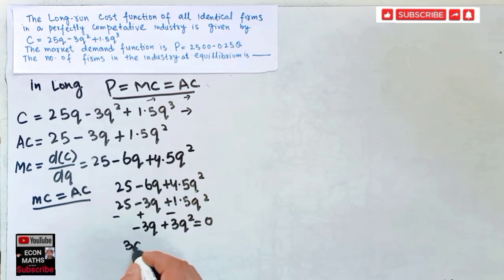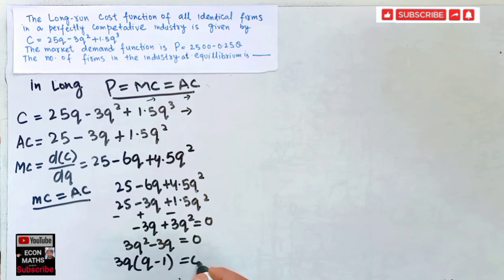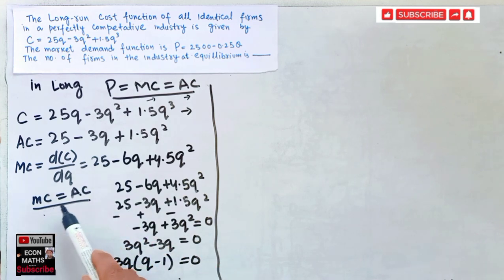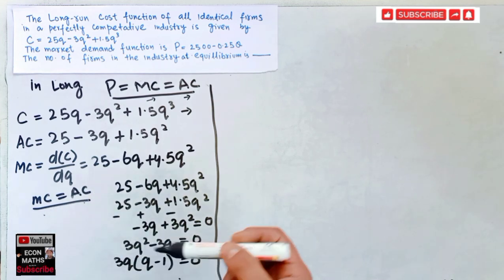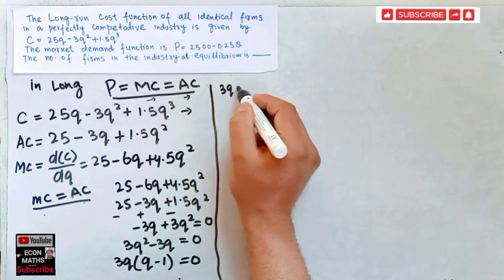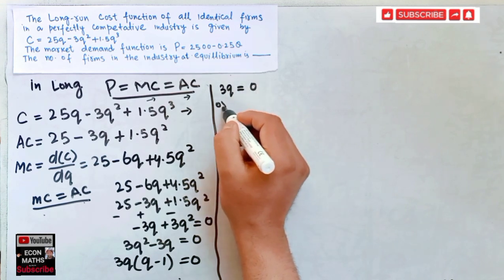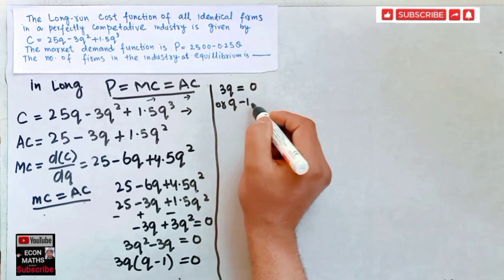So this is 3q square minus 3q is equal to 0. Factoring this 3q out, we will get 3q times (q minus 1) is equal to 0. I hope I make myself clear. I have equated marginal cost with average cost and solved for q. That means 3q is either equal to 0 or q minus 1 is equal to 0.